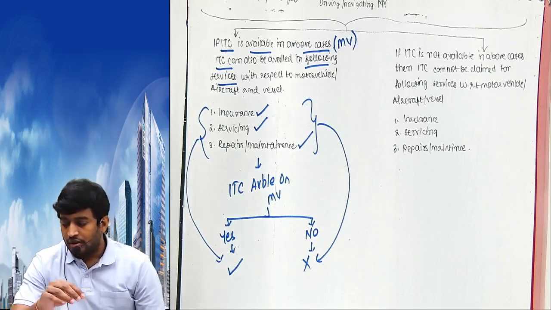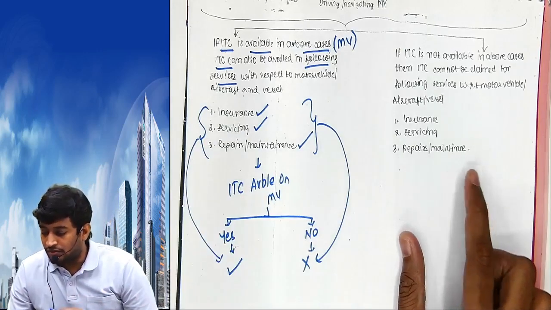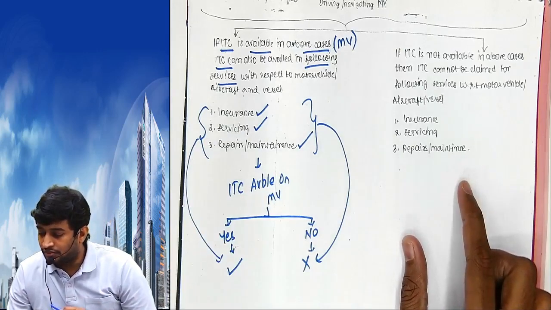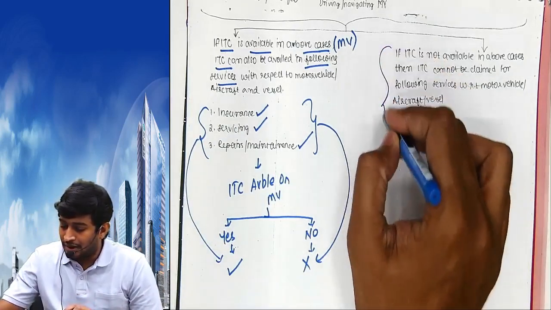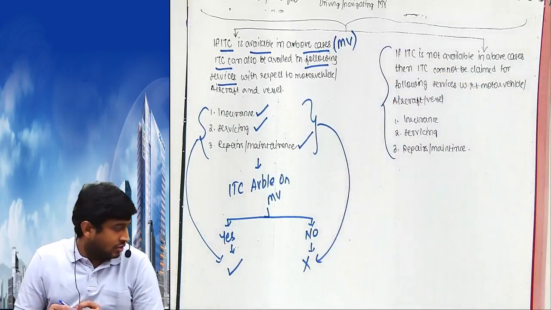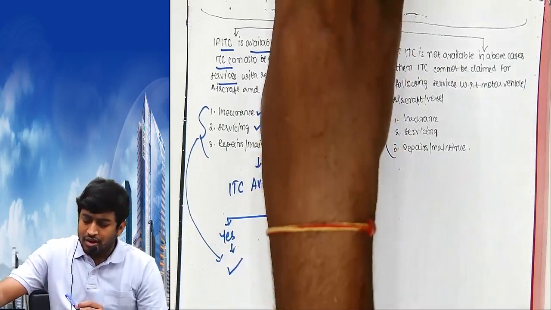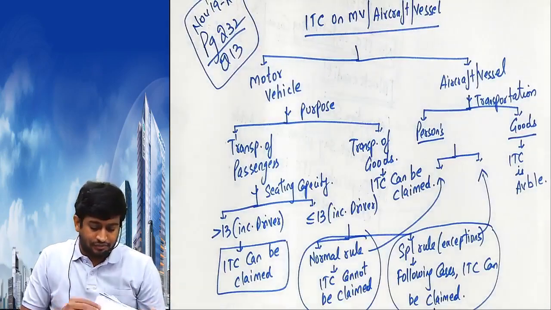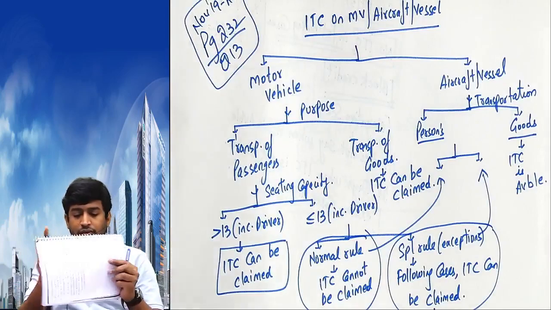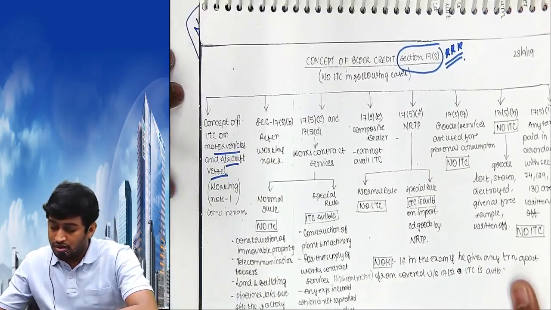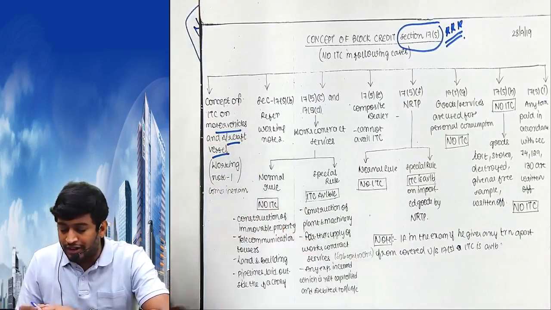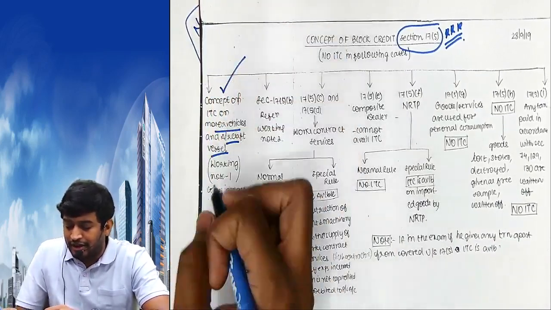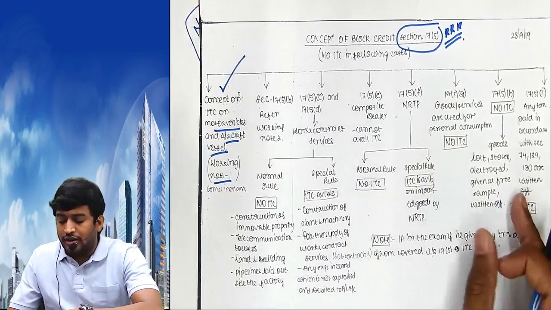ठीक है, same applies to here also. Same applies to here also. That's what is given. Nothing great. This completes. This one. Concept of input tax on motor vehicles, aircrafts and vessels. This is completed as working note 1.